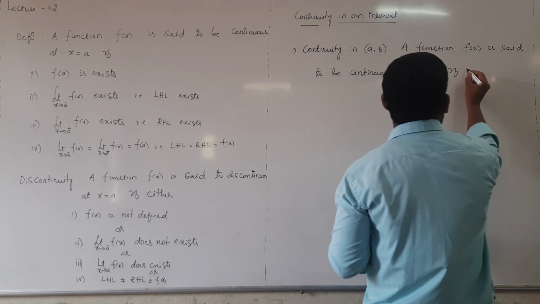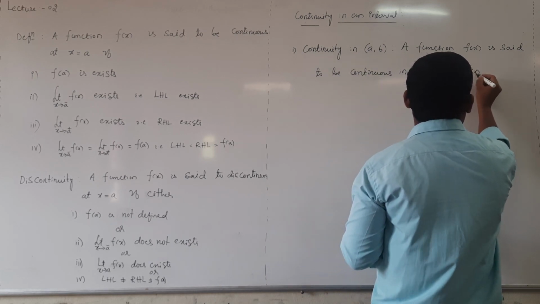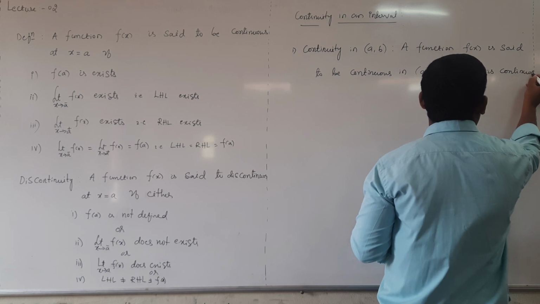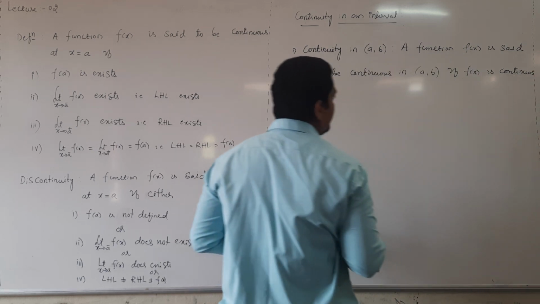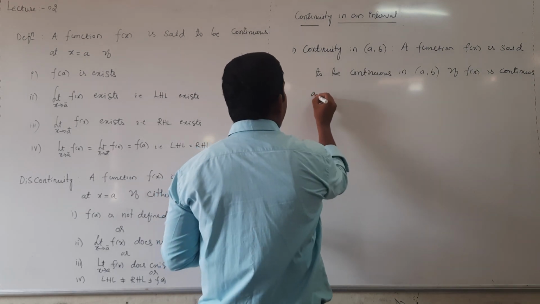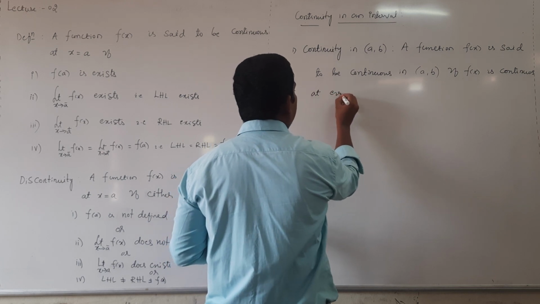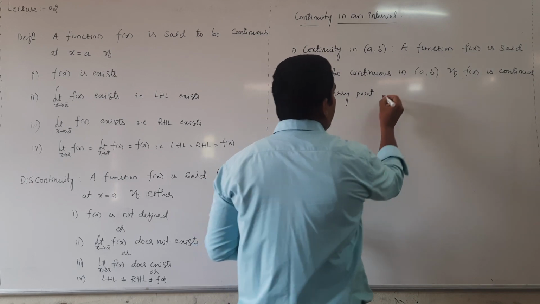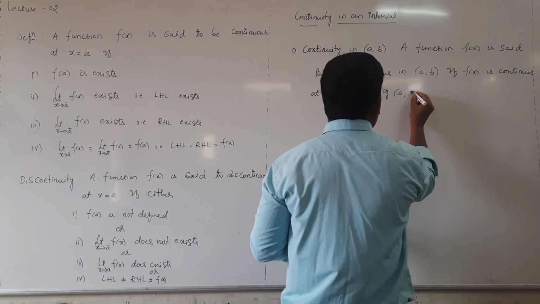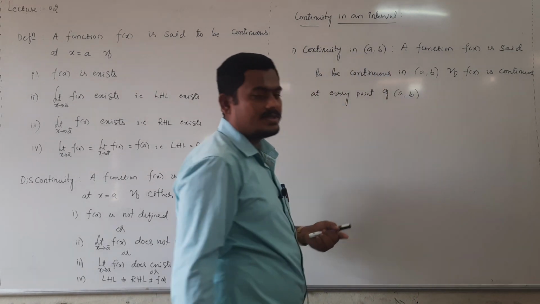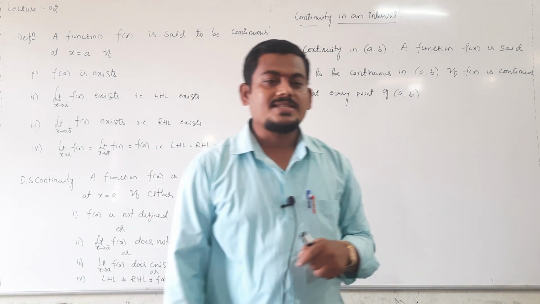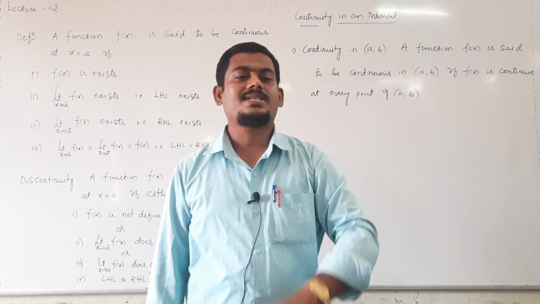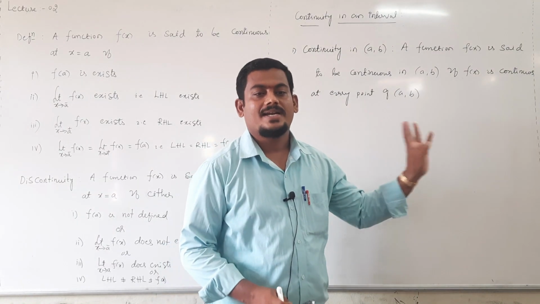if f of x is continuous at every point of a comma b. Means once the function is continuous in open interval a comma b, then it is continuous at each and every one point in the given interval.